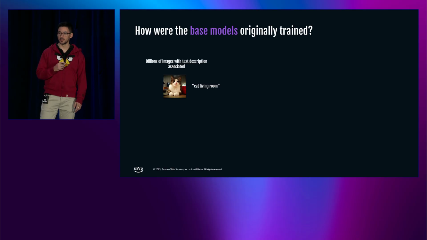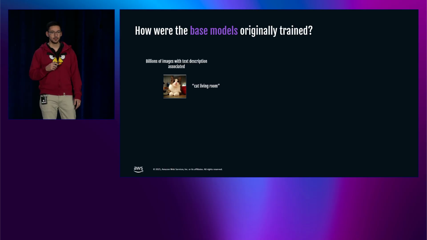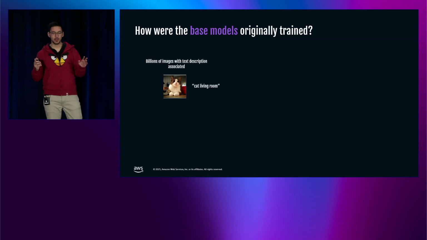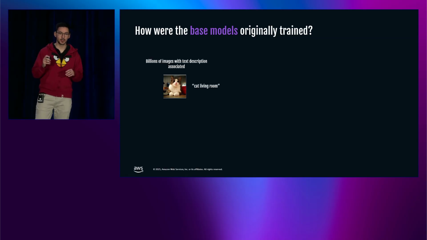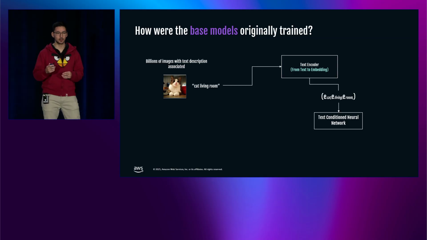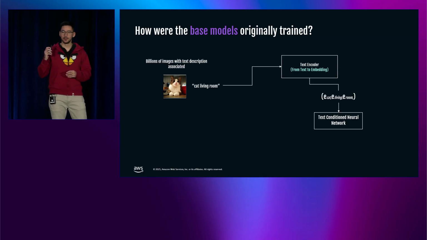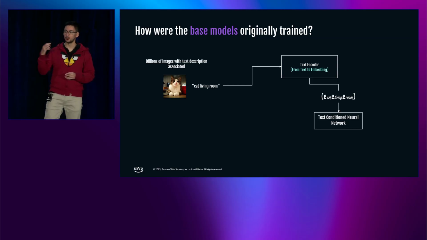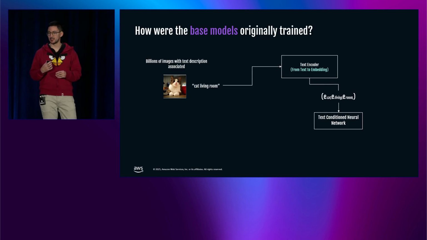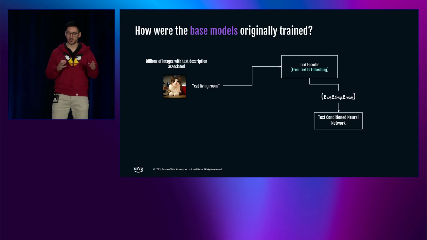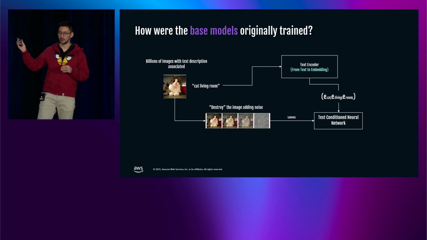Let's start with the base models. How are these trained? We have them trained with billions of images from the internet with some text descriptions associated. Here you can see one example of a cat in a living room. And those captions are transformed into embeddings, which is a representation in a high-dimensional vector space that gets into a neural network.